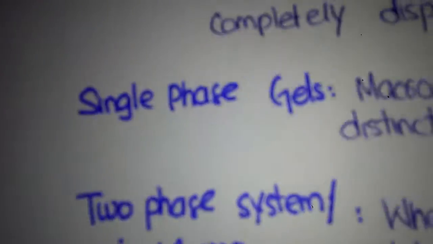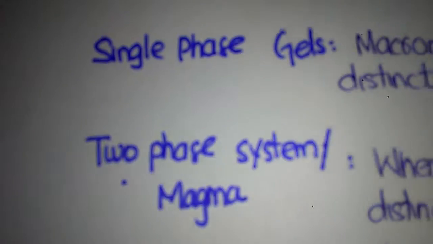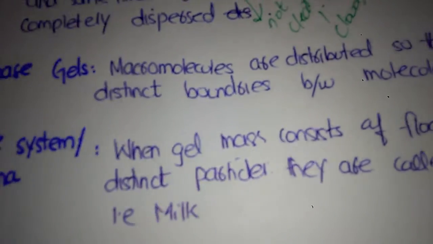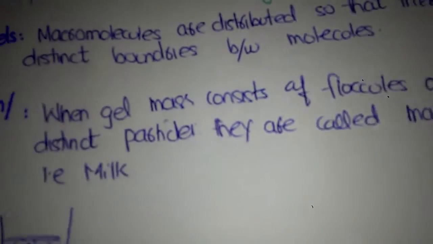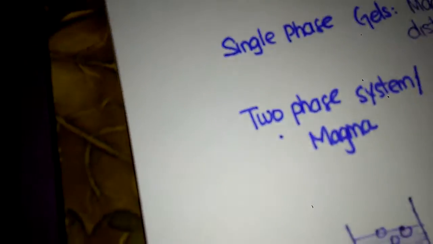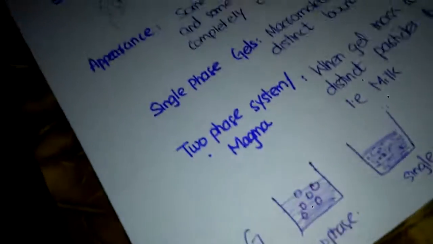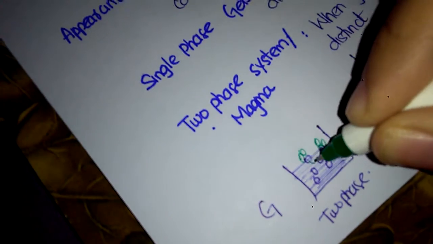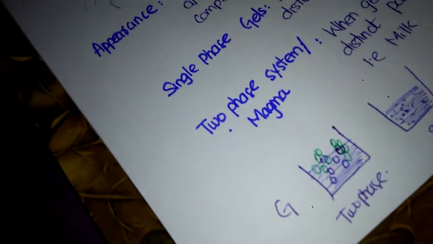However, in the two-phase system, also known as magmas, the gel's mass consists of flocules or small distinct particles, and they are called magma or milk. These are aggregations of molecules, there are distinct boundaries, and they are called a two-phase system.